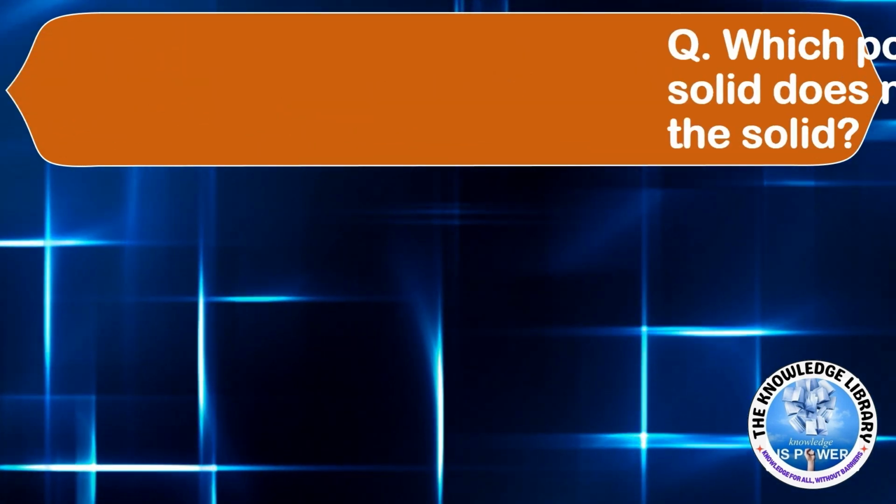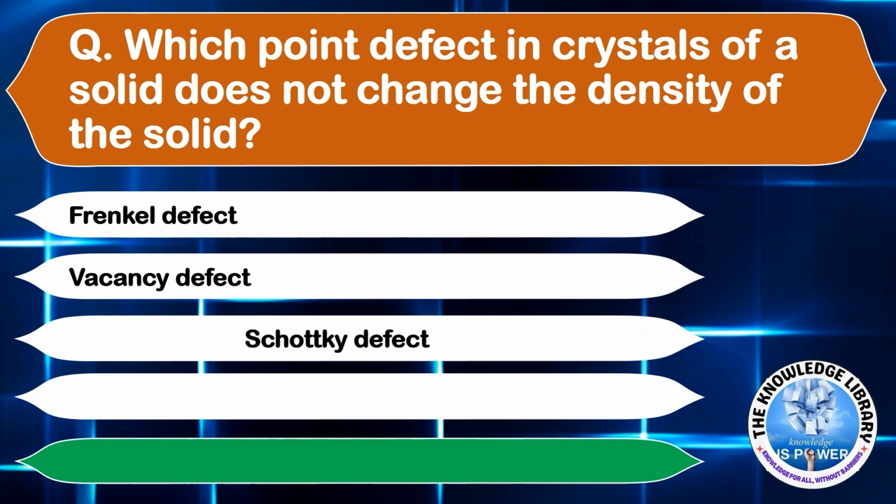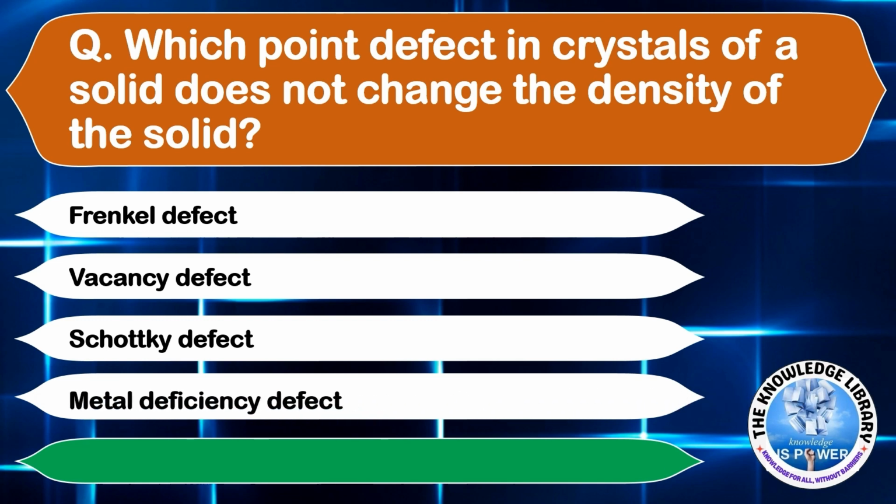Moving on to the next question. Which point defect in crystals of a solid does not change the density of the solid? A, Frenkel defect. B, vacancy defect. C, Schottky defect. Or D, metal deficiency defect. The correct answer is option A, Frenkel defect.